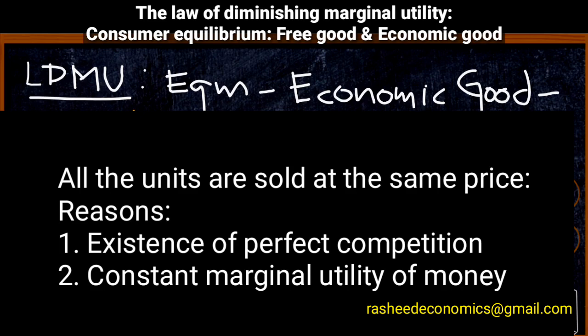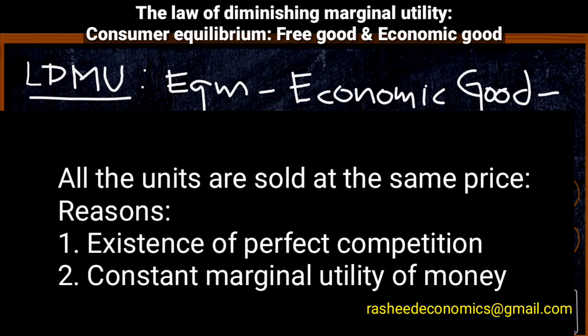That is the first reason for having the same price for all units. And the second aspect is that the marginal utility of money is assumed to be constant. These are the two reasons for having the same price for all the units of the commodity: existence of a perfectly competitive market, and marginal utility of money assumed to be constant.